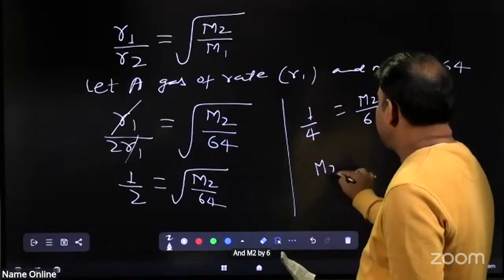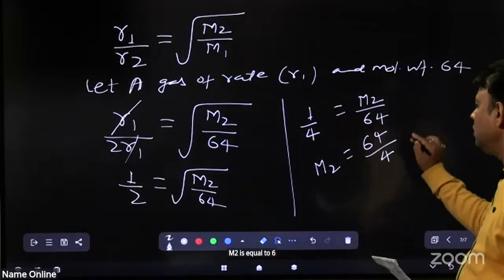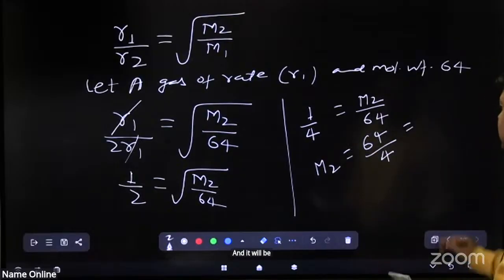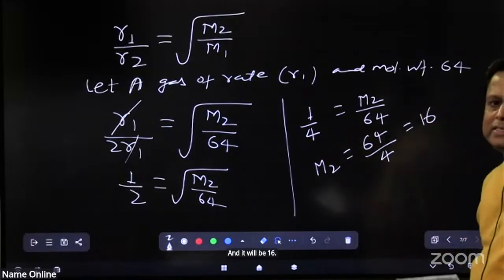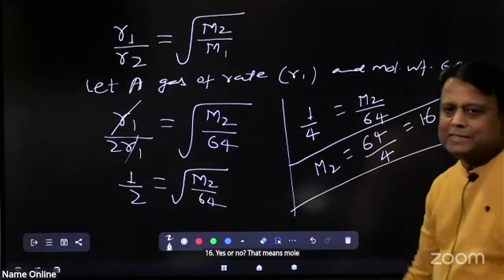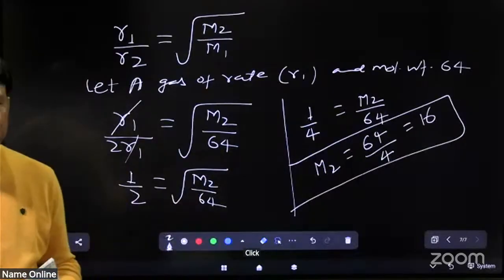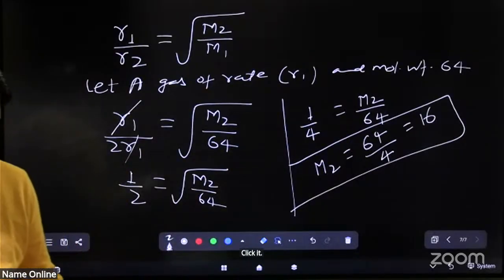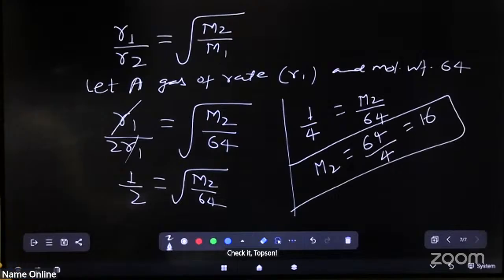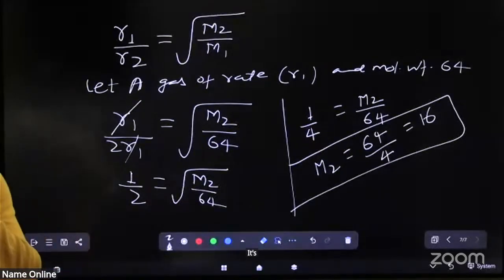That means M2 is equal to 64 by 4, which is 16. So the molecular weight of the gas is 16. Check it. Option A, 16. Write it down. It's part of Graham's law of diffusion.